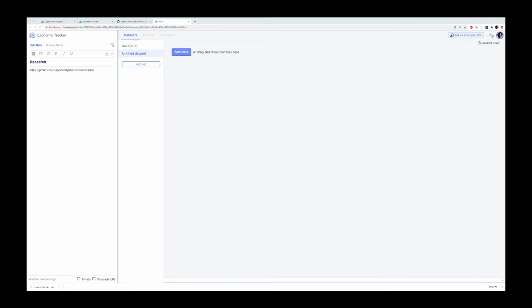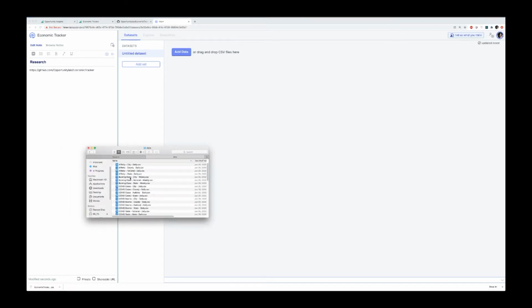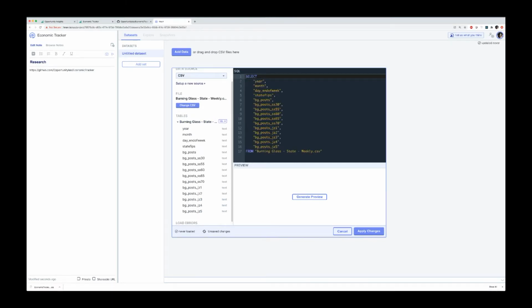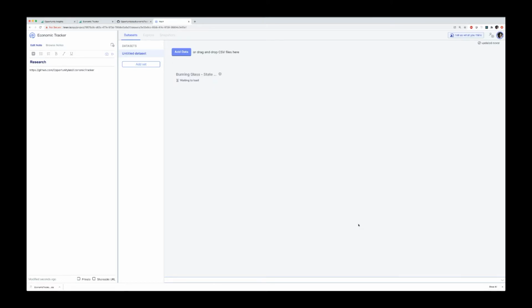So I'm going to start with the Burning Glass state level data. This is weekly job postings and how those changed over time according to this Burning Glass data source. So I'm going to drag and drop the file here. And what I can do is inspect the schema here and see what the different fields are, and I'll insert the schema. So they've got the year, the month, the day, end of week, the state code, and then the total number of job postings or the index of the change of the total number of job postings, as well as that broken out into various sectors. So we're just going to load this as is for now and get that back.